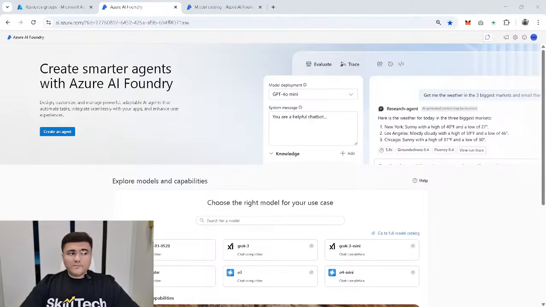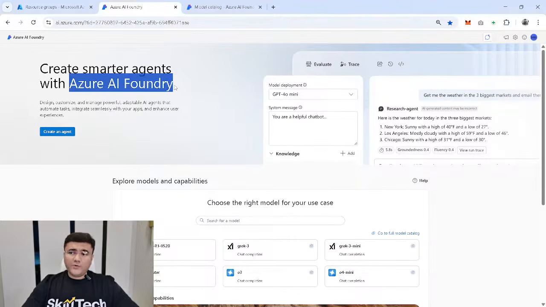Okay, as you can see right now, I am on my one particular browser website, which is ai.azure.com. For your information, this is that website which is actually having A to Z of agent development. I always say this thing, that this portal, which is actually known as Azure AI Foundry, is basically a factory of developing multiple agents. Yes, I'm serious about this.